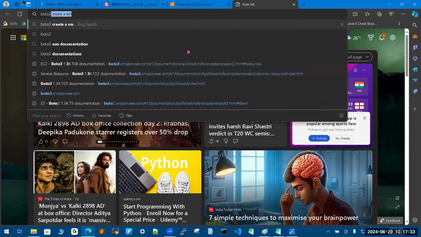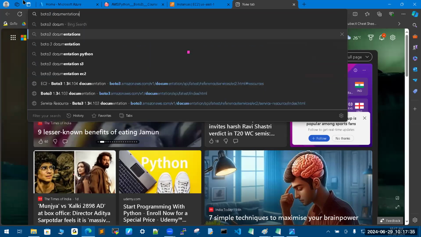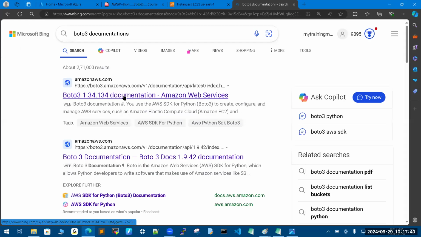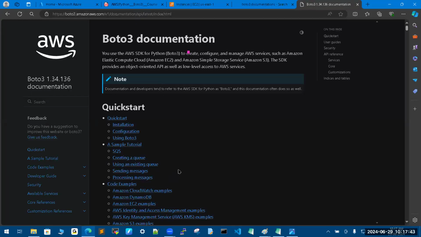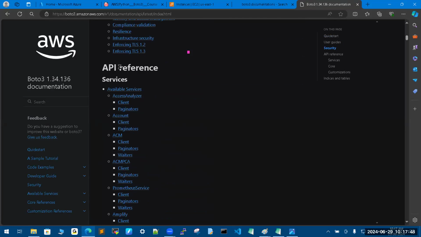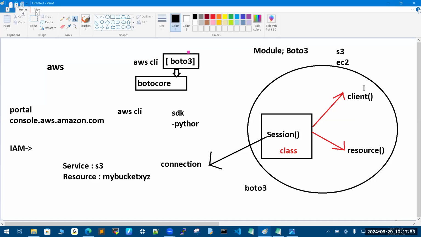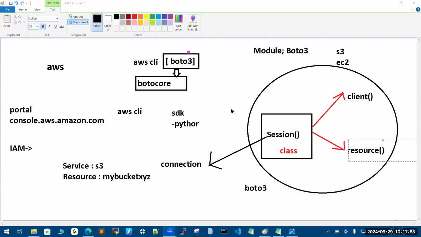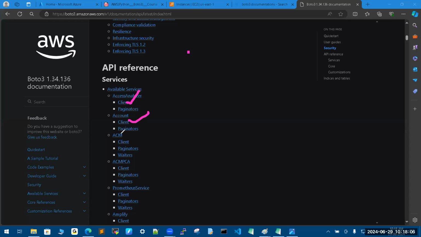So for example, see the boto3 documentation. Reading documentation is a skill. Opening the documentation, anywhere we can search, no problem. See, boto3 has documentation. If you closely observe, all these are the service names. I said these two are important, client and resource. Every service, you can take any service, client is guaranteed available to you. Are you able to see resource? Resource is rarely available to you.